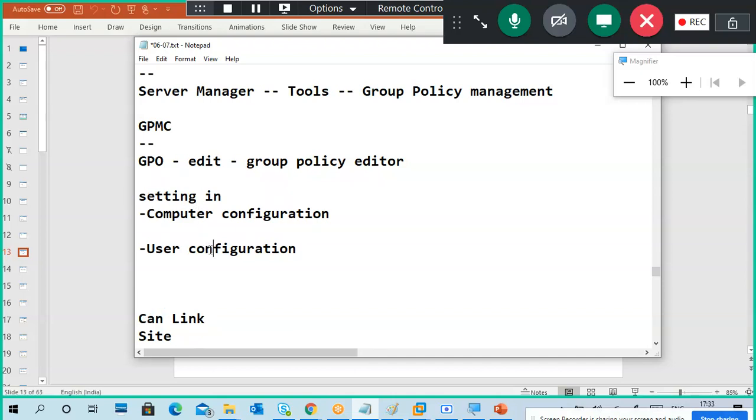If you do settings in computer configuration, a restart is required. The client should be restarted on the client side. So at the client, client restart is required.